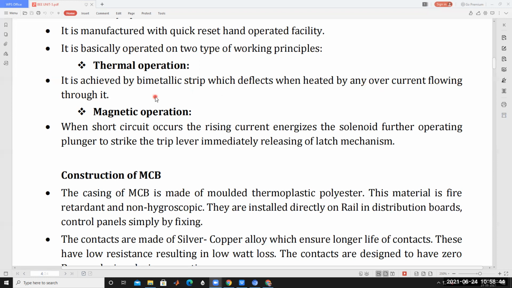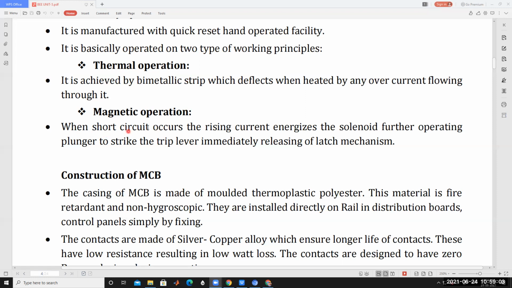Under overload condition, the current flowing through the device is more, so the heat is increasing. Because of it, the strip bends. The bimetallic strip deflects. That is how the thermal operation works, and then the magnetic operation.